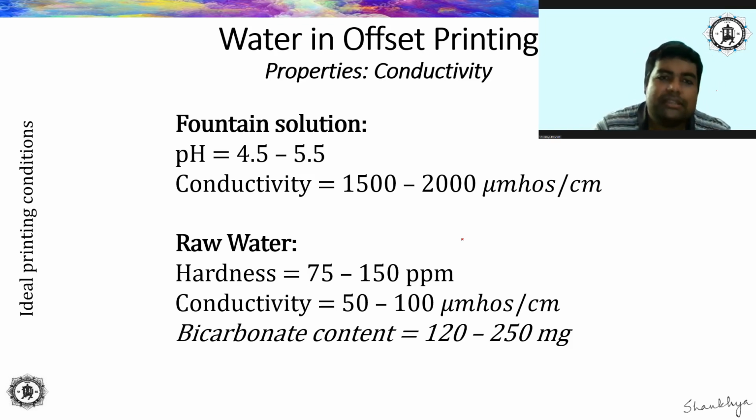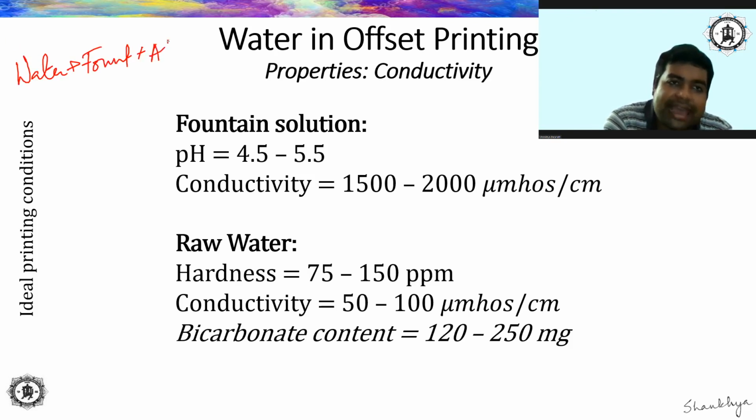Now here you can see the recommended values of various pH values, conductivity values and hardness of the water that should be used for the preparation of your fountain solution. Now, fountain solution is basically prepared through what? It contains three components. One is water, which is the base material. Then to this you add the fount.